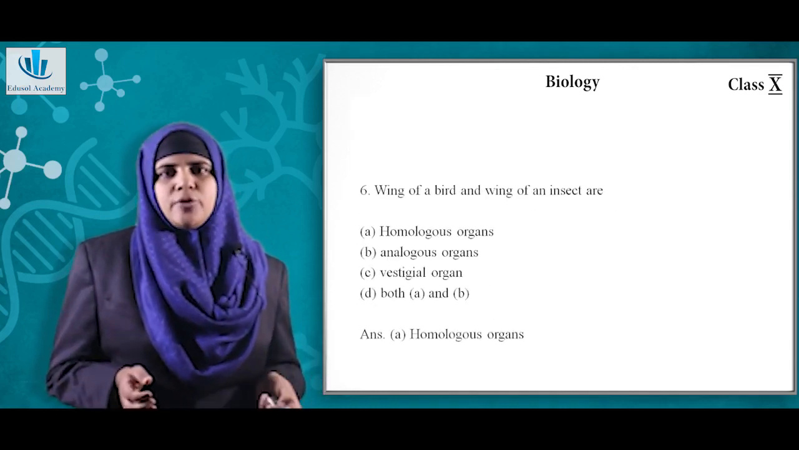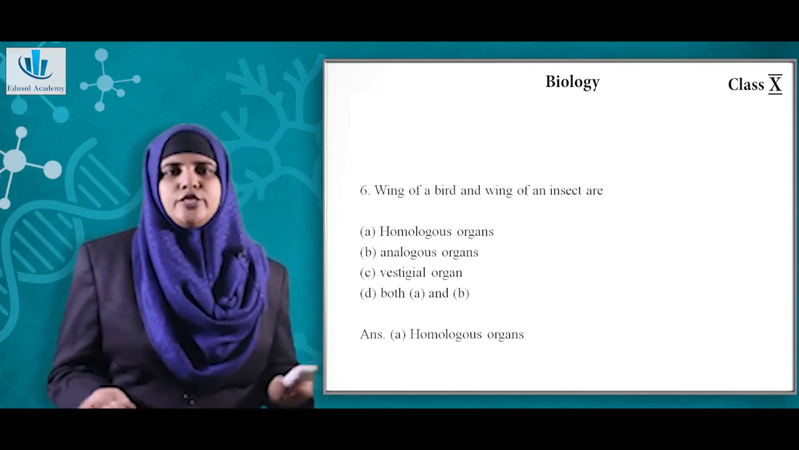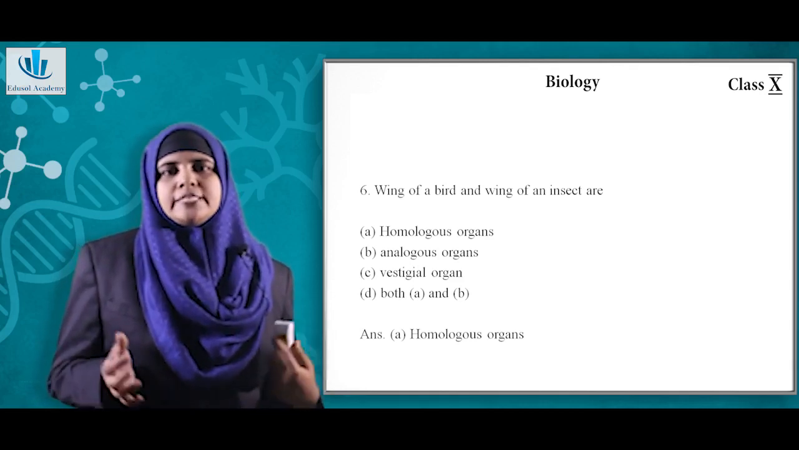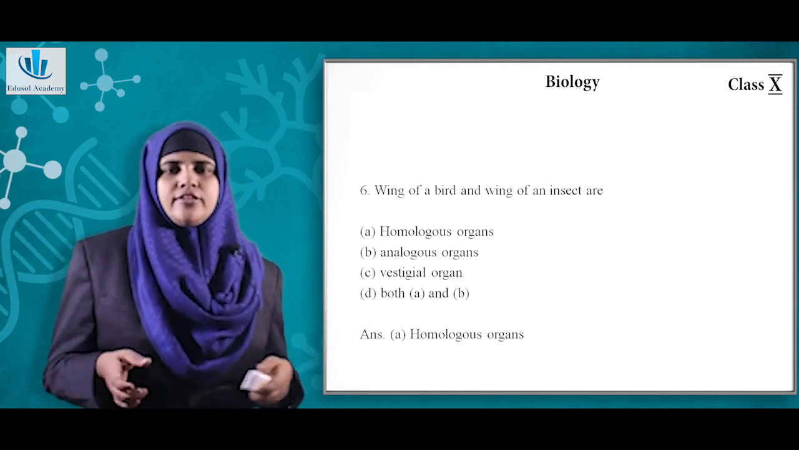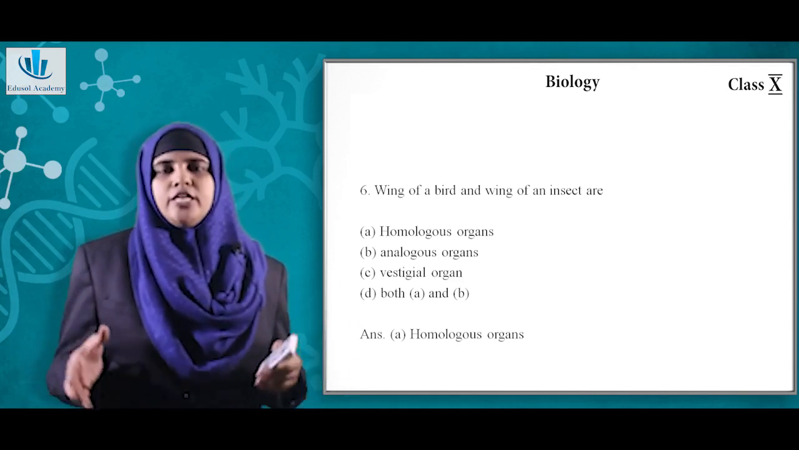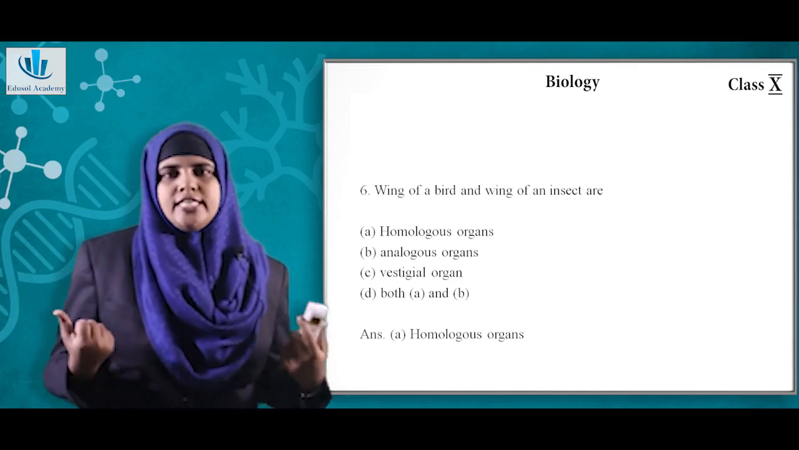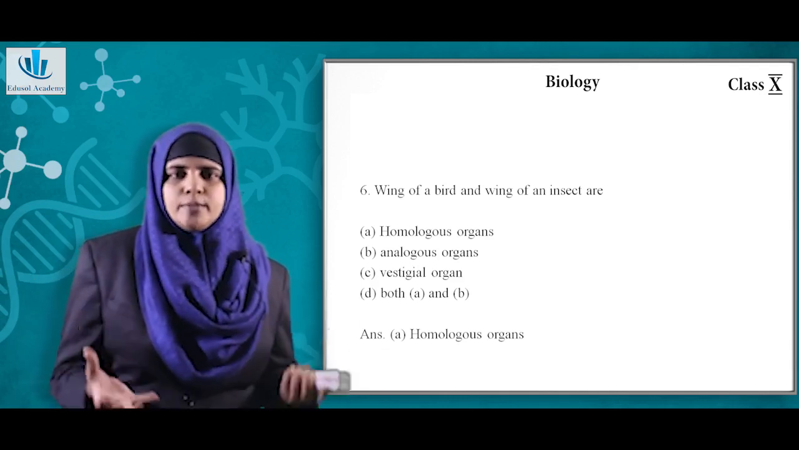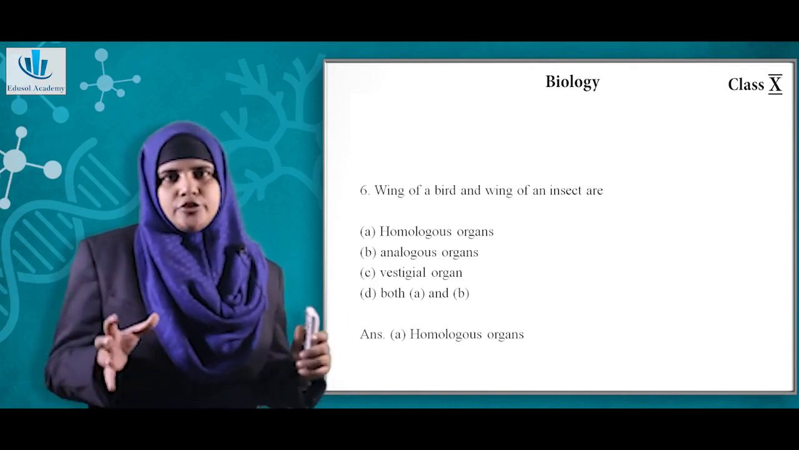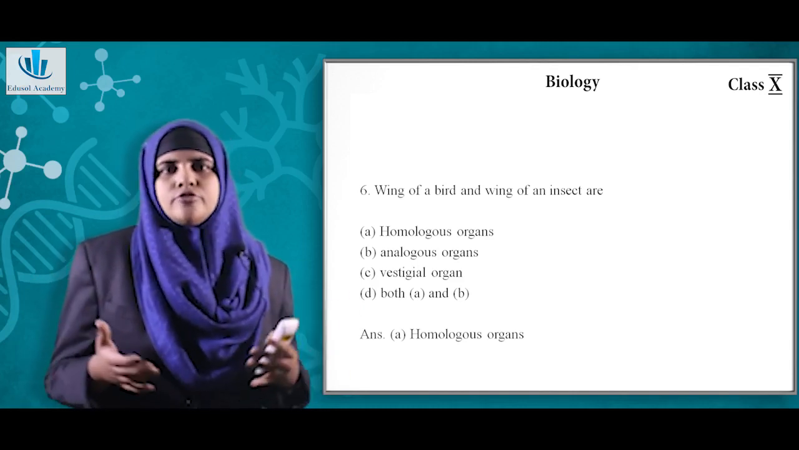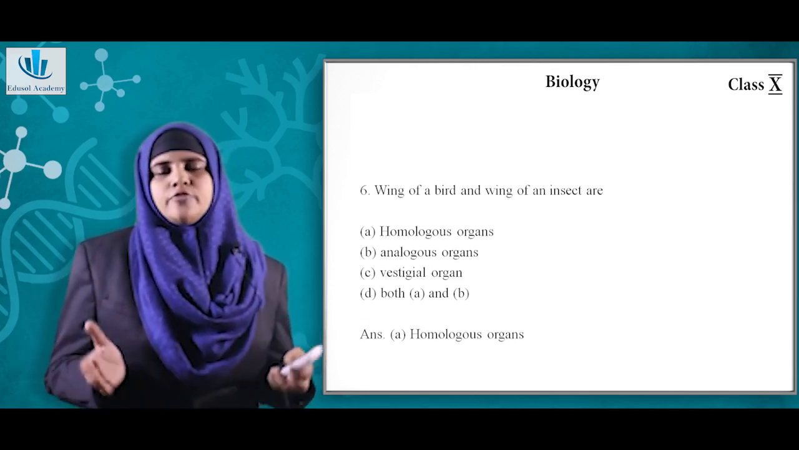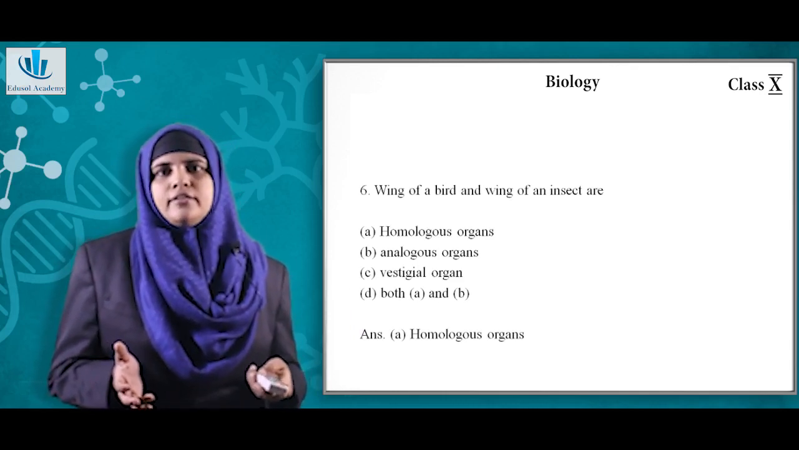Now coming on to the next question, wings of a bird and wings of an insect are. Option A is homologous organ, option B is analogous organ, option C is vestigial organ, option D both A and B. We know that the wings of a bird and wings of an insect do not look similar, but they have a similar function. Their origin is not the same, but their function is the same. So the correct answer will be analogous organ.